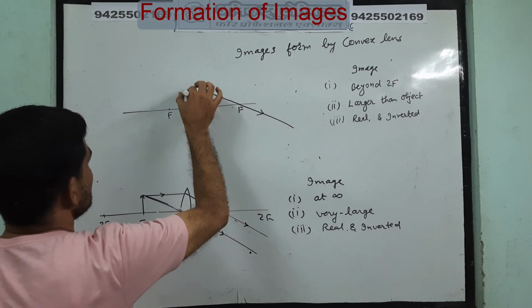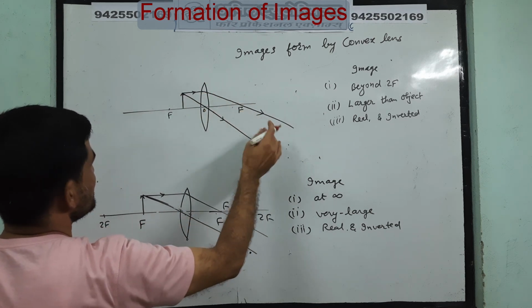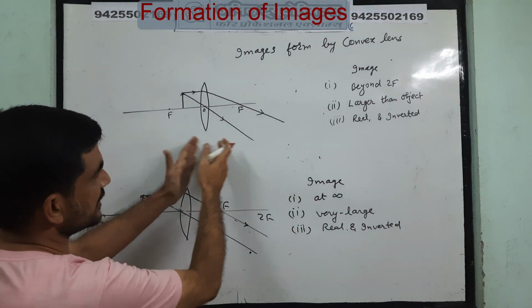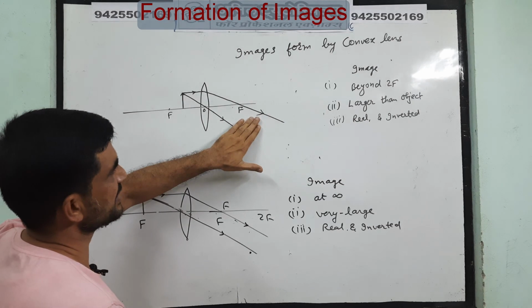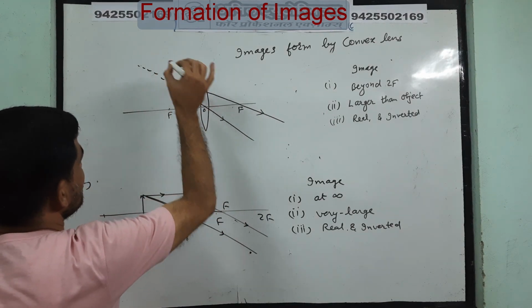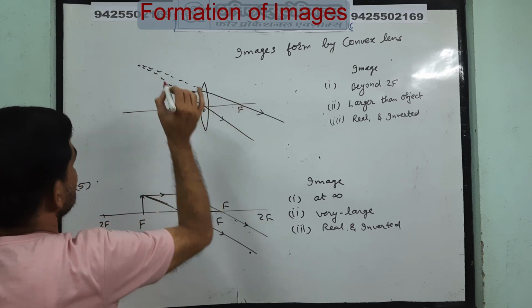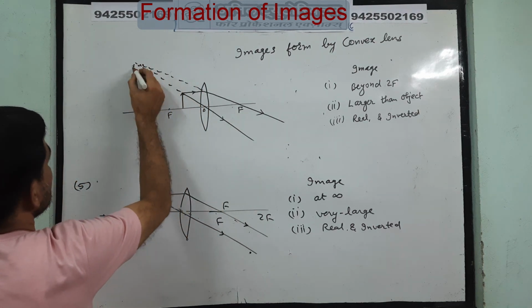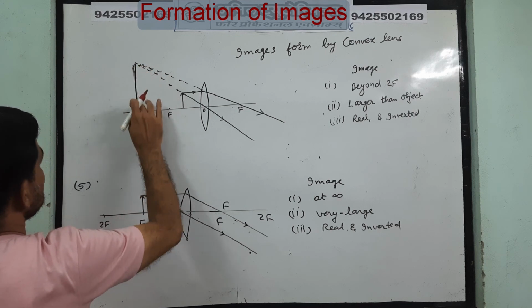Another ray comes at O. So see, these two rays are moving away from each other. On the real side, the right side, they won't meet actually. So when you trace back their path, they will meet somewhere here. So we will get a virtual image.